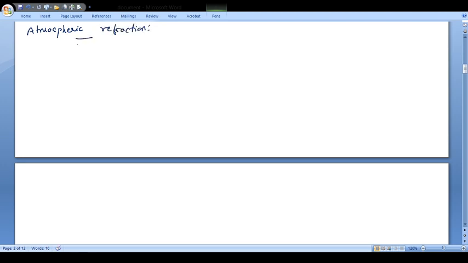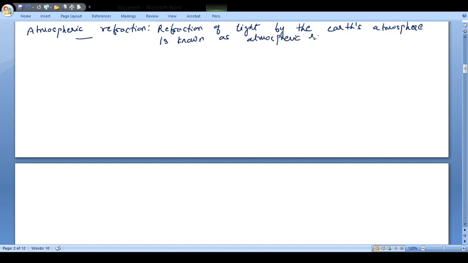So here, what is atmospheric refraction? You can say that the refraction of light by the Earth's atmosphere is known as atmospheric refraction. So now let's try to understand this.